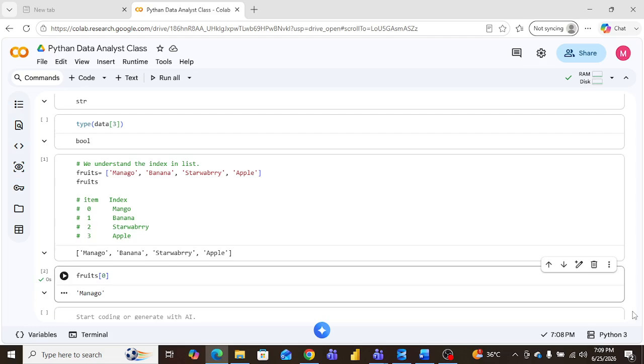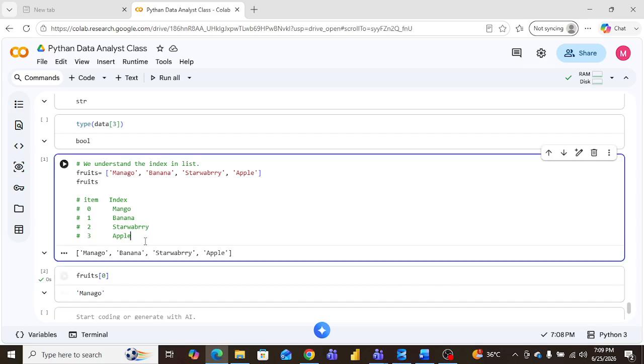So now you understood why I am repeating again, because we have to revise, and how indexing works in a list. We already learned string, we learned list, we learned slice. So this is a part of slicing as well.